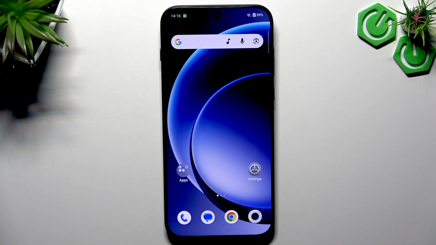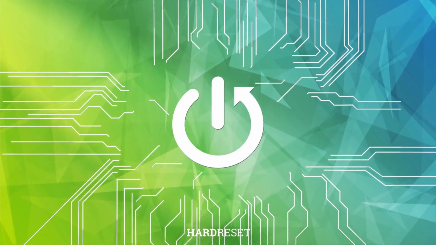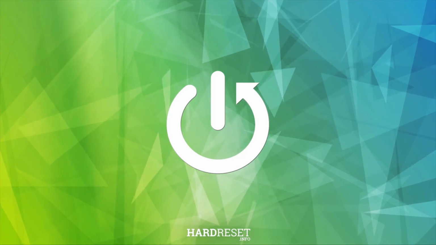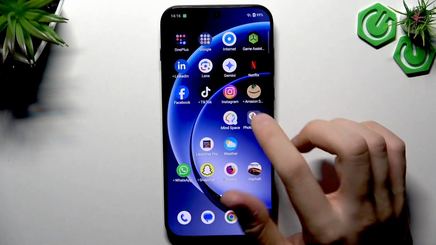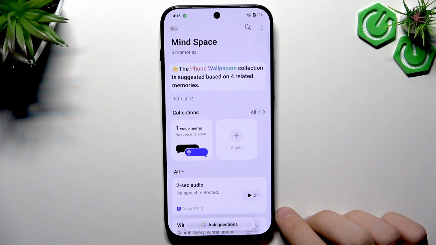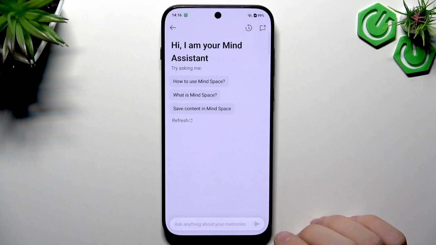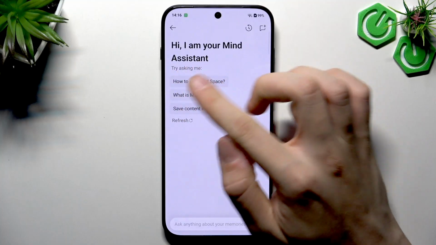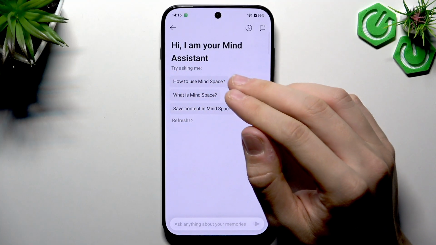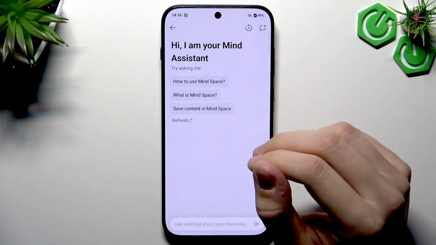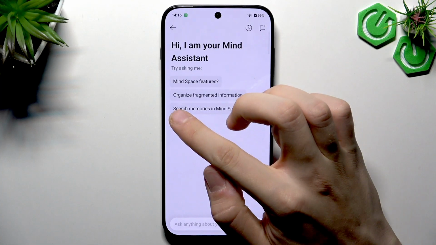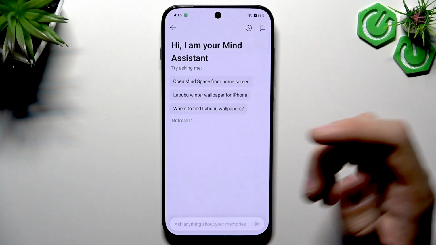Today I'm going to explain the suggested questions in your MindSpace application. So here, if we enter the MindSpace application, we can find in Ask Questions the questions that are suggested for us, as you can see. If we tap refresh, they will be refreshed and changed often.